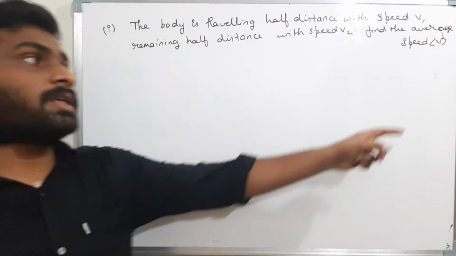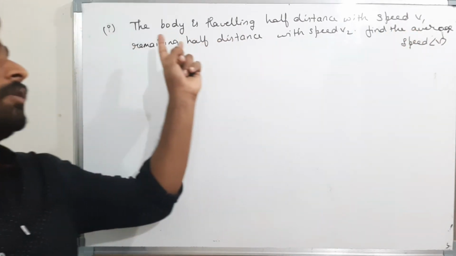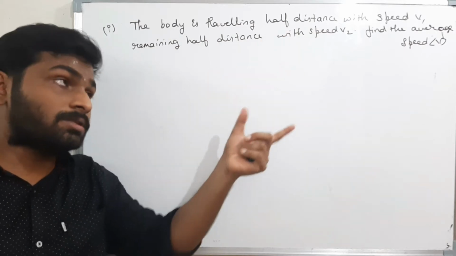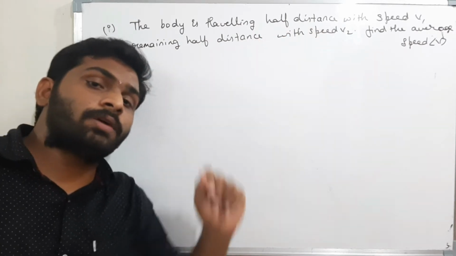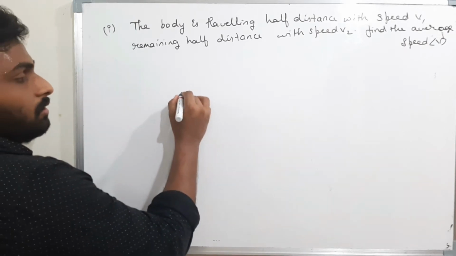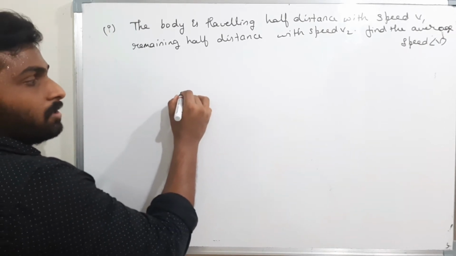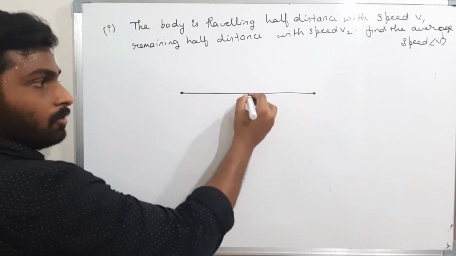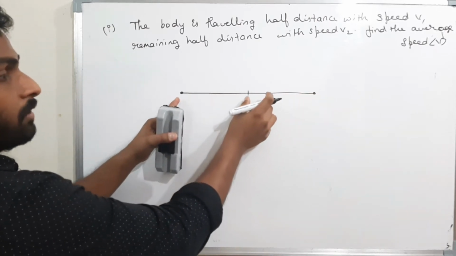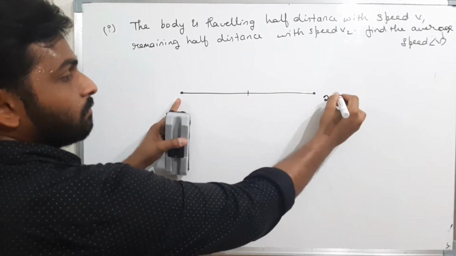The symbol denotes the average. They told to find here what they gave. The body is traveling half distance with speed v1 and remaining half distance with speed v2. They told to find the average speed. Now see here, starting point. Now the body is traveling from here to here. Now the body is traveling half of the distance. I am assuming the total distance as 2s.